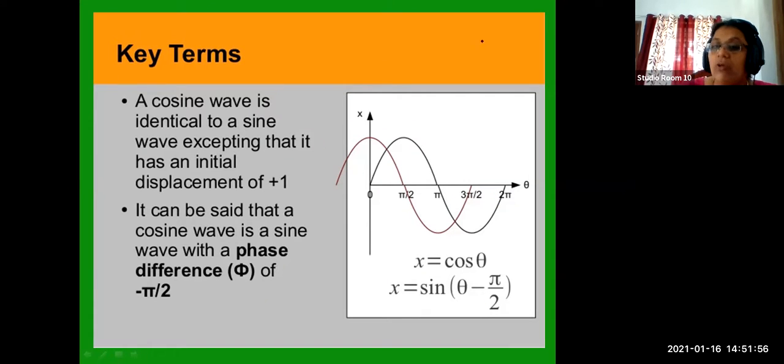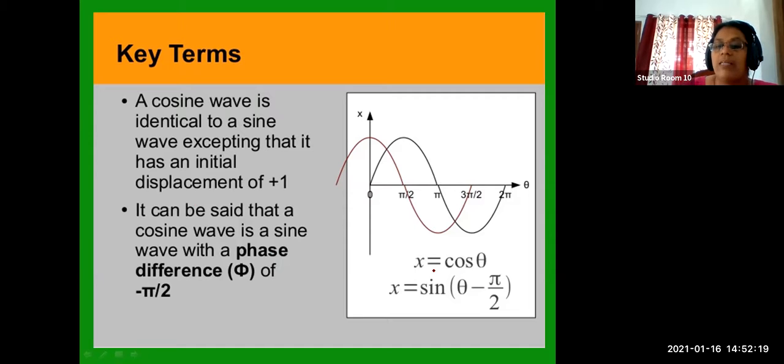At T by 2, what is the phase difference? You have to write the pi values. At T by 4, that is one fourth of a full time period, what is the phase difference? You have to write these angles only: pi by 2, pi, 3 pi by 2, 2 pi.